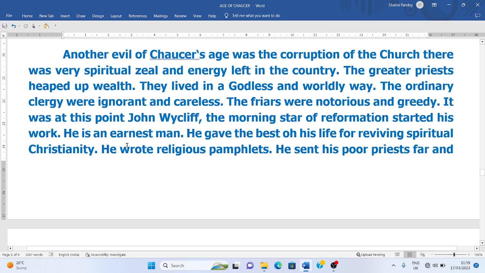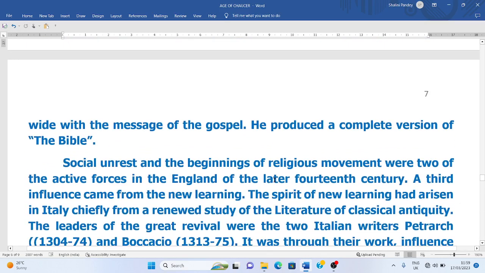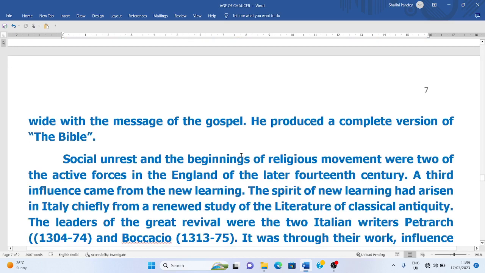It was at this point that John Wycliffe, the reformer, the morning star of the Reformation, started his work. In his earnestness, he was a great man, and he gave the best of his life for reviving spiritual Christianity. He wrote religious pamphlets, and he sent his poor priests far and wide with the message of the gospel.